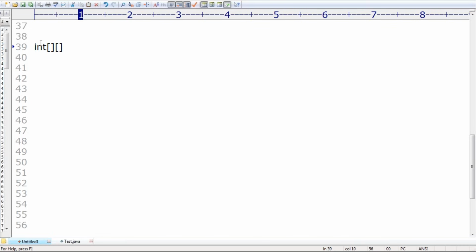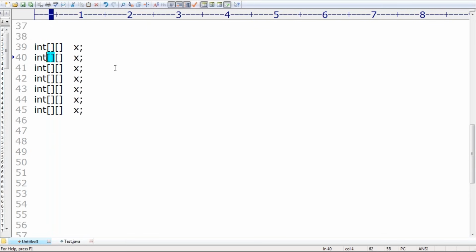Sir, what are the various options available? int array like this. These are the two dimensions I'm taking here. Instead of this, just observe that. Instead of this one, I'm taking these two dimensions here. Next, I can take these two dimensions here also, no problem at all. Regarding the first three things, observe that.